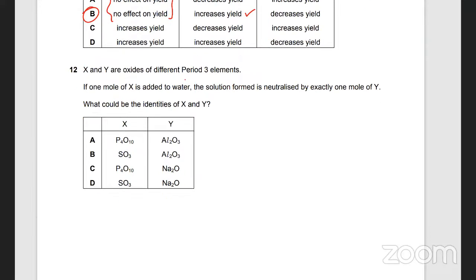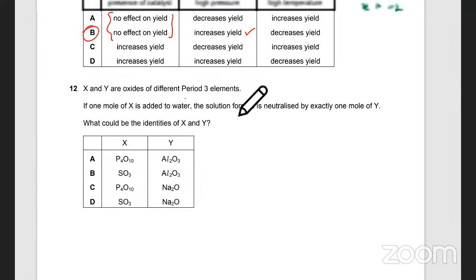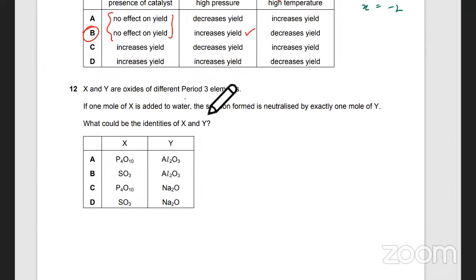As the next one: X and Y are oxides of different period 3 elements. If 1 mole of X is added to water, the solution formed is neutralized by exactly 1 mole of Y. What could be the identity of X and Y? So he adds 1 mole of X and says it is neutralized by 1 mole of Y. Starting with the first one, P4O10.